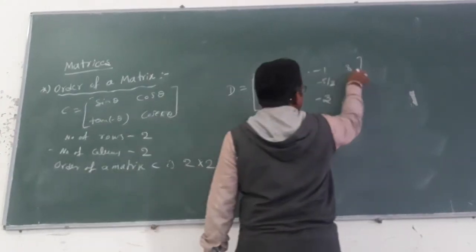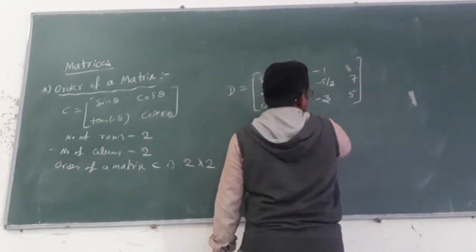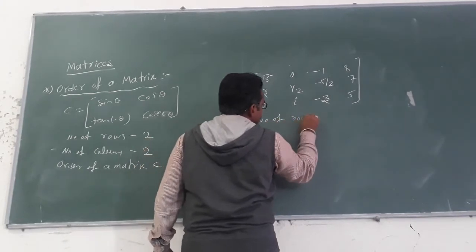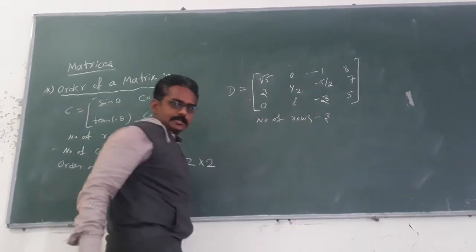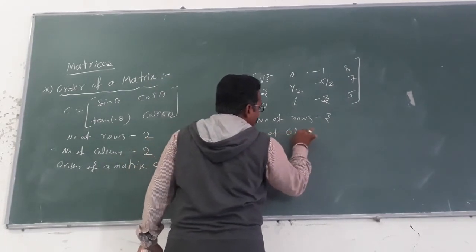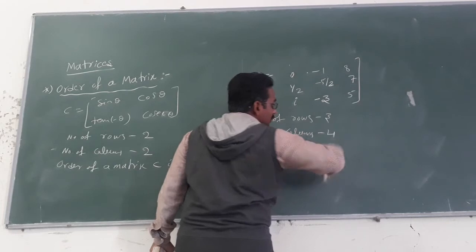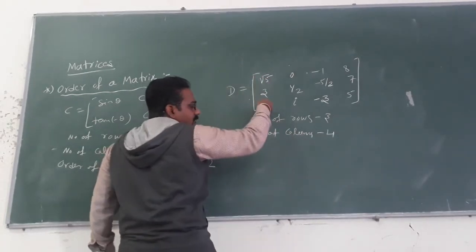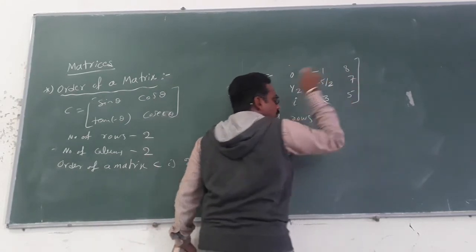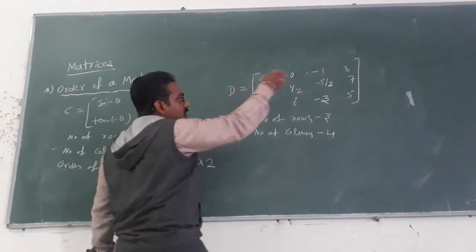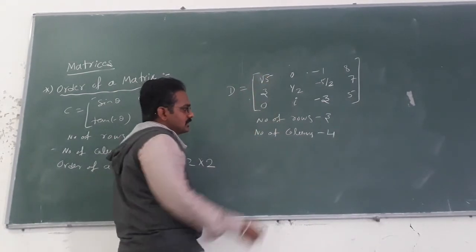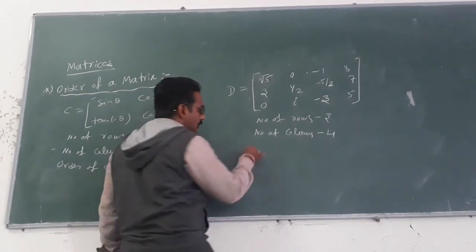How many rows are there? 1, 2, 3. So the number of rows is 3, and the number of columns is 4: first column, second column, third column, and fourth column. In each column you have 3 elements, and in each row you have 4 elements. So the number of columns is 4.